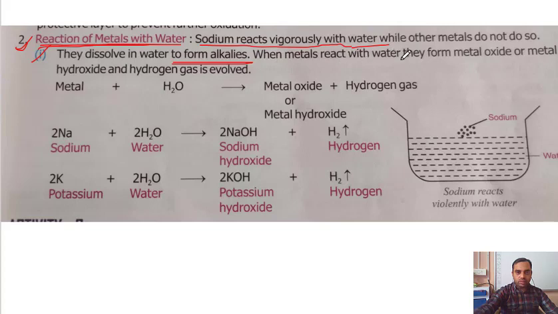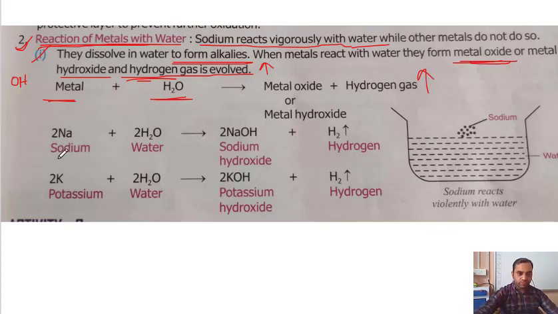When metals react with water, they form metal oxide. This is what we saw earlier. When metals react with water, they form metal oxide or metal hydroxide, and hydrogen gas is evolved. Oxide means oxygen is added, hydroxide means OH is added, and in this case, hydrogen gas will evolve. Remember this: hydrogen gas will evolve. So this is metal, this is water, metal oxide or metal hydroxide. Out of these two, any one will form, and hydrogen gas will evolve, meaning come out.